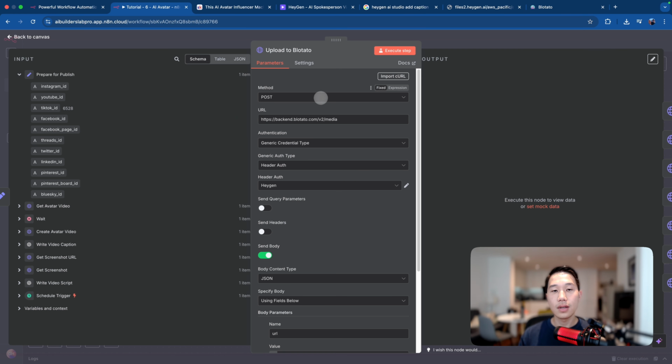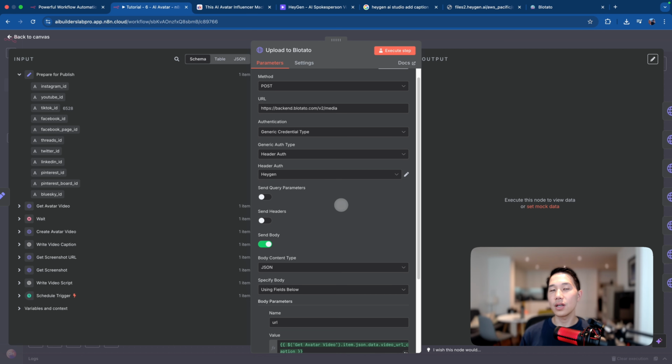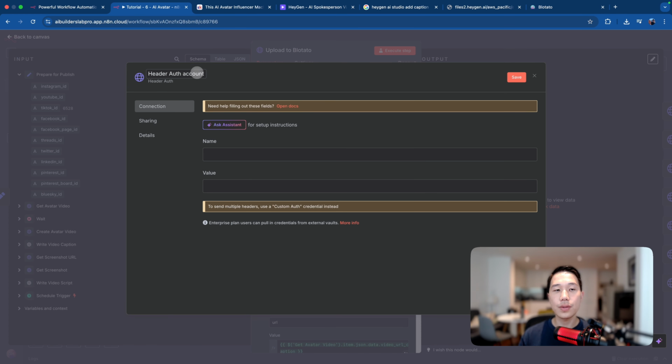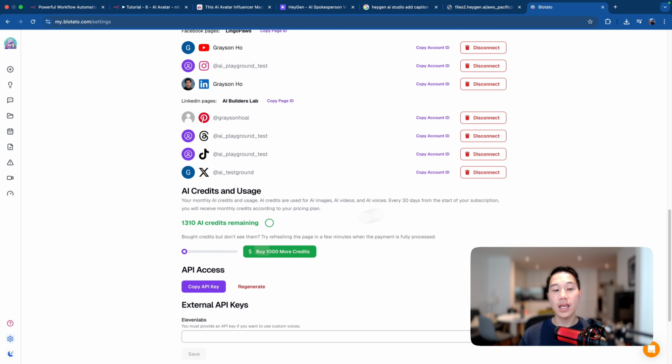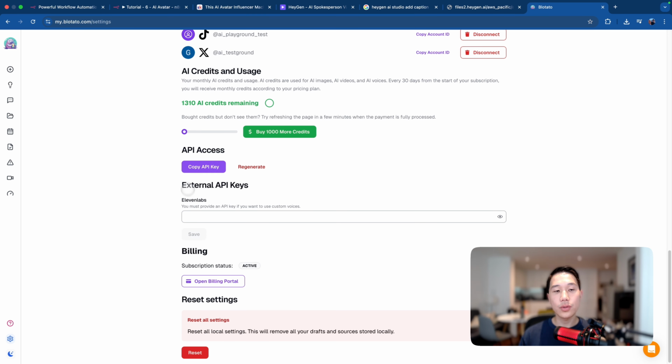Afterwards, the next step we need to do is to set up the Blotato API credential so that we can make use of the upload API. To do that, we can click on header auth and then create new credentials. This time we're going to call it Blotato. And to obtain the API key, you can scroll down to the API access here and copy the API key.